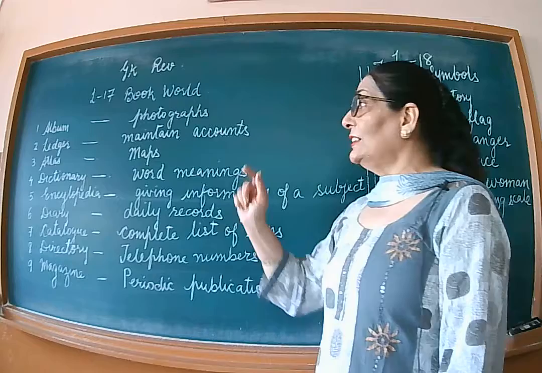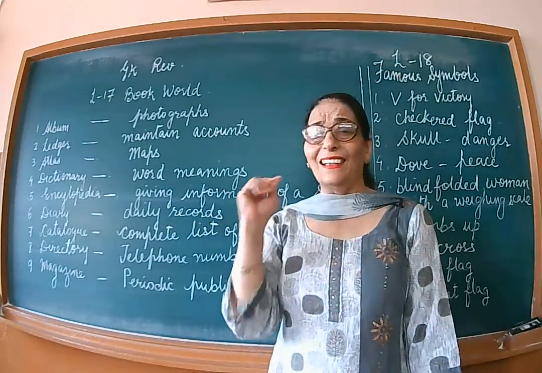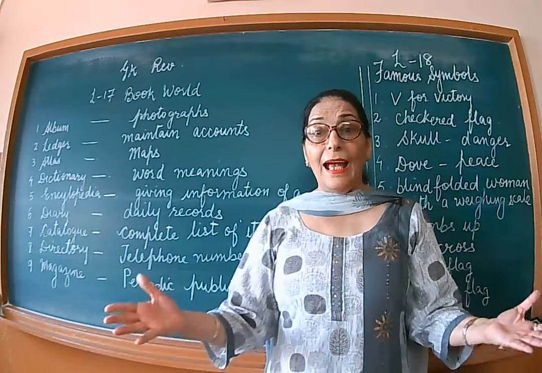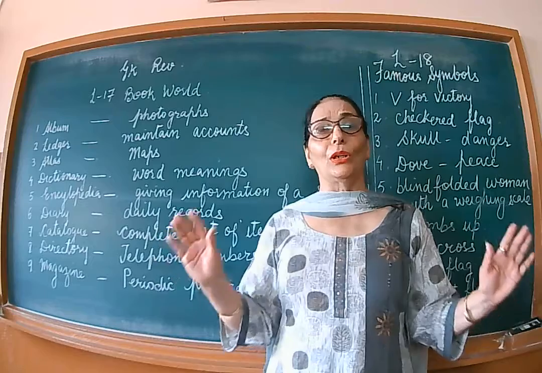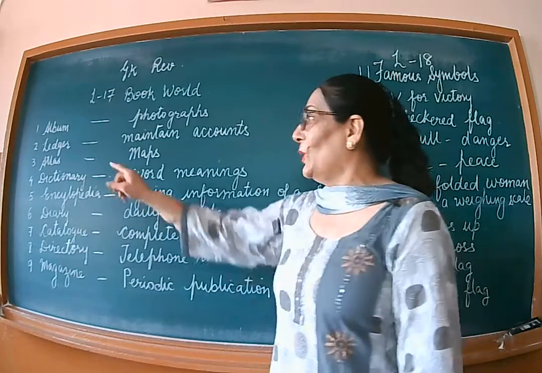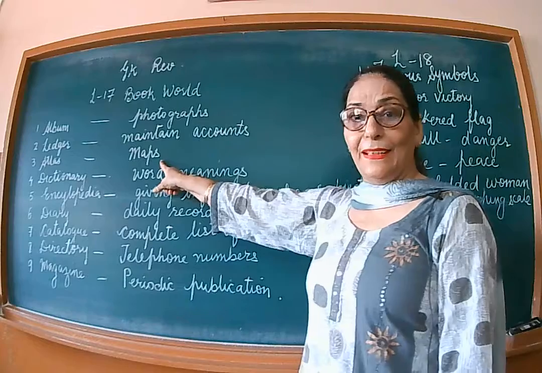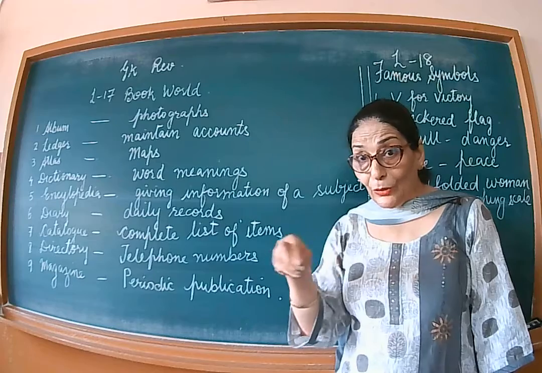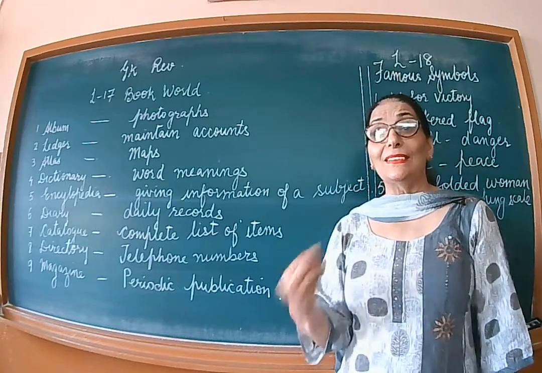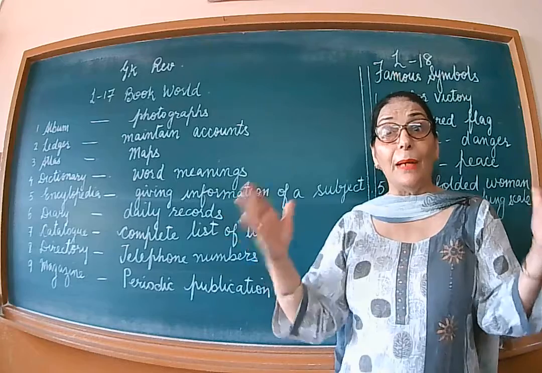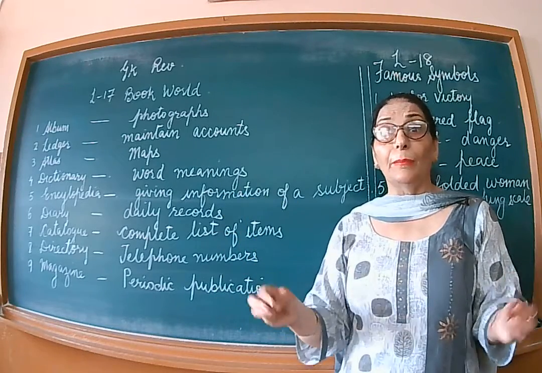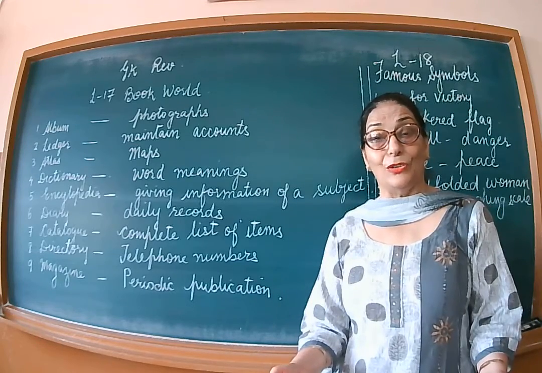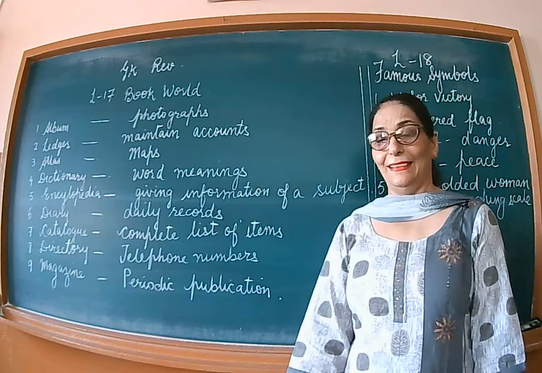The third book is very interesting. I love this book. It's called Atlas. It's a book of maps, and you can find all the places of the world in that map. You can get the map of America, you can get the map of Australia, and you can find out new places. If you want to visit some place in India, you can get a big map of India and you can learn about all the places of your country. All the states also you can see which you have learned in your social studies.